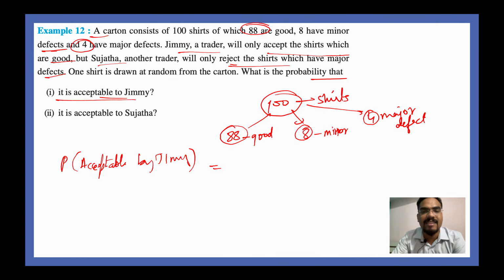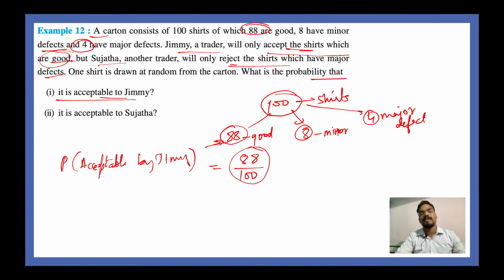See, Jimmy will accept if the shirts are good. And how many good shirts do you have? You have 88 good shirts. So that is your favorable outcome, right? And how many shirts do we have in total? We have 100 shirts in total. So the probability of Jimmy accepting the shirts is 88 by 100.